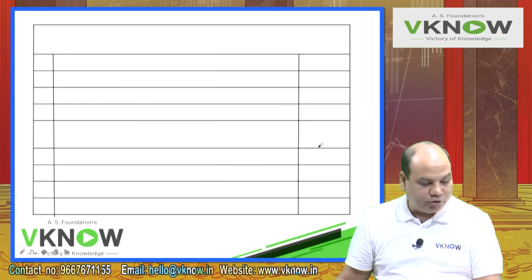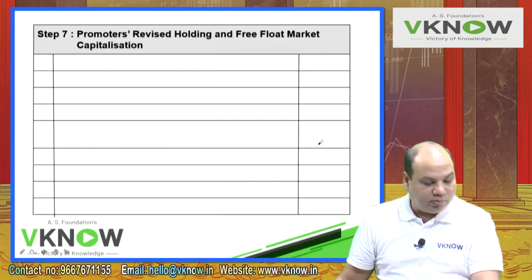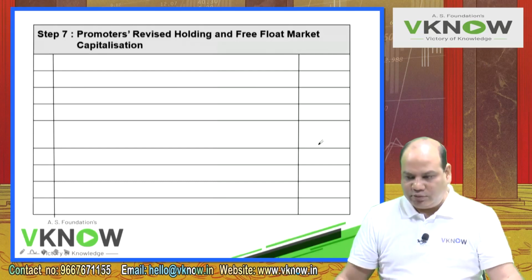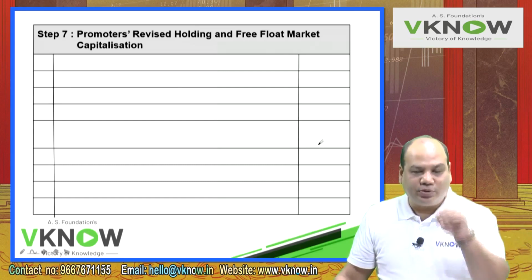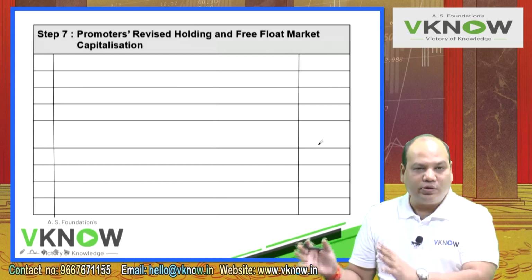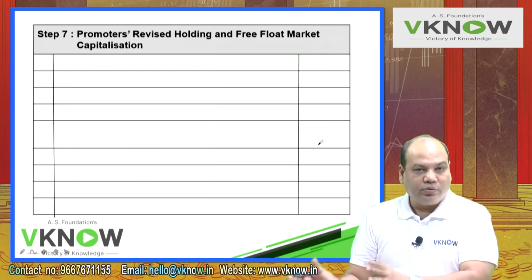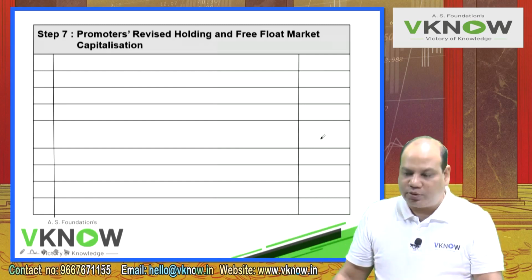What is the next question? Sometimes they only ask these 2 questions for 8 marks. But now in the third part of this question, they have asked you promoters' revised holding in Abhiman Limited and the free float market capitalization after merger. These 2 companies have same promoters. So all the shares issued by Abhiman to Abhishek, some portion of it will be received by Trident Limited, that is the promoter.